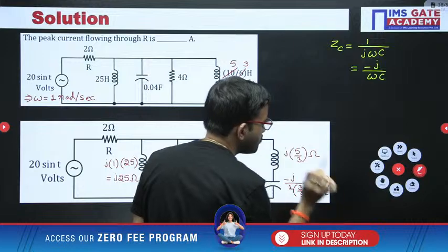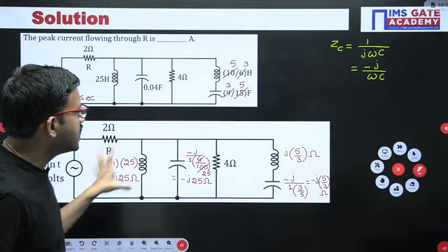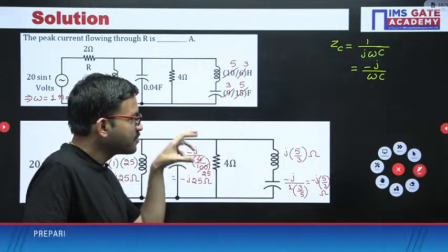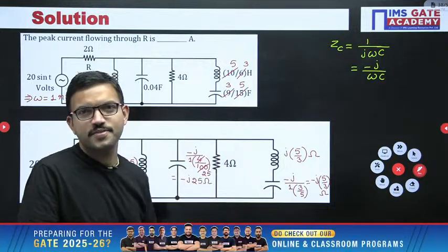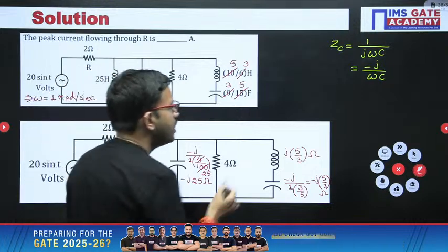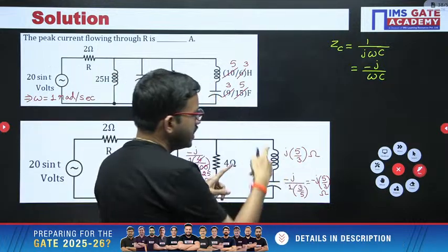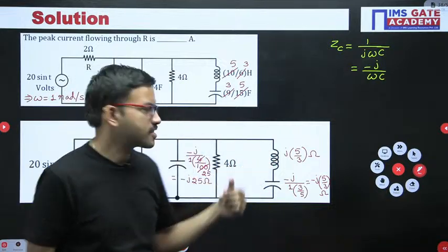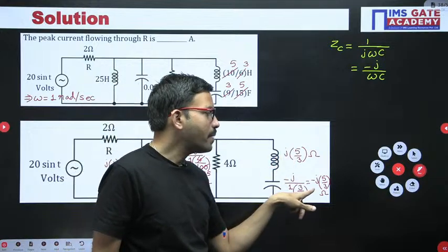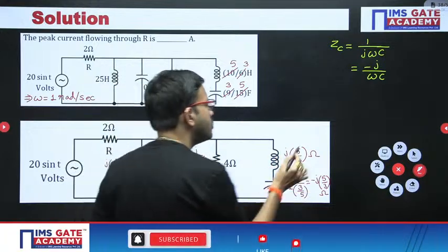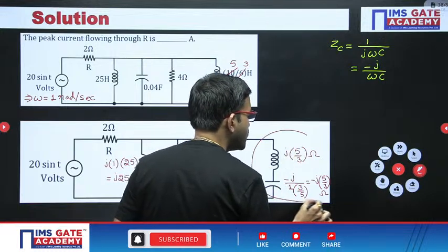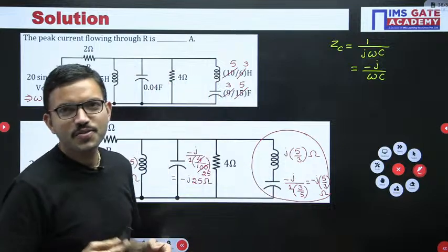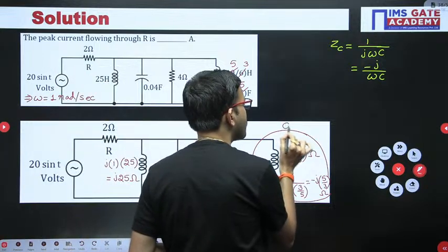See, here for understanding purposes I have represented each and everything, but the most interesting thing you are getting from here. Just observe, here the inductor and capacitor are both contained in series. In series we can add the respective impedances. Here j5 by 3, here minus j5 by 3. That means after you perform the equivalent, what are you going to get? 0 ohm, that's all. That is the magic happening here.